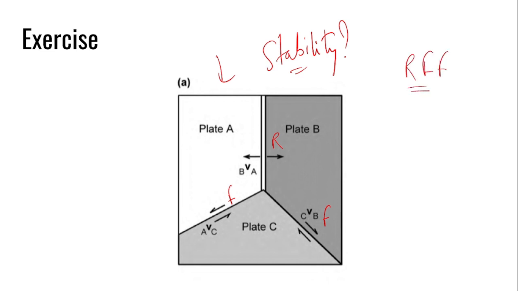Do study triple junctions, they are very important. There are so many triple junctions, because you see there are three possibilities, there can be 27 such combinations, but not all of them are possible. Some of them are possible and some of them are stable also, so they do exist. We have seen the example as well. So just study these.